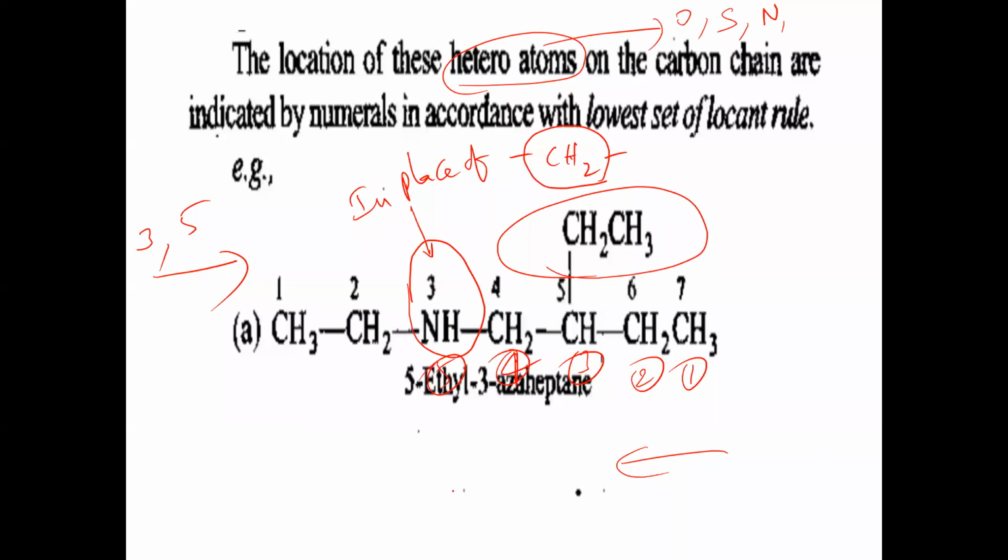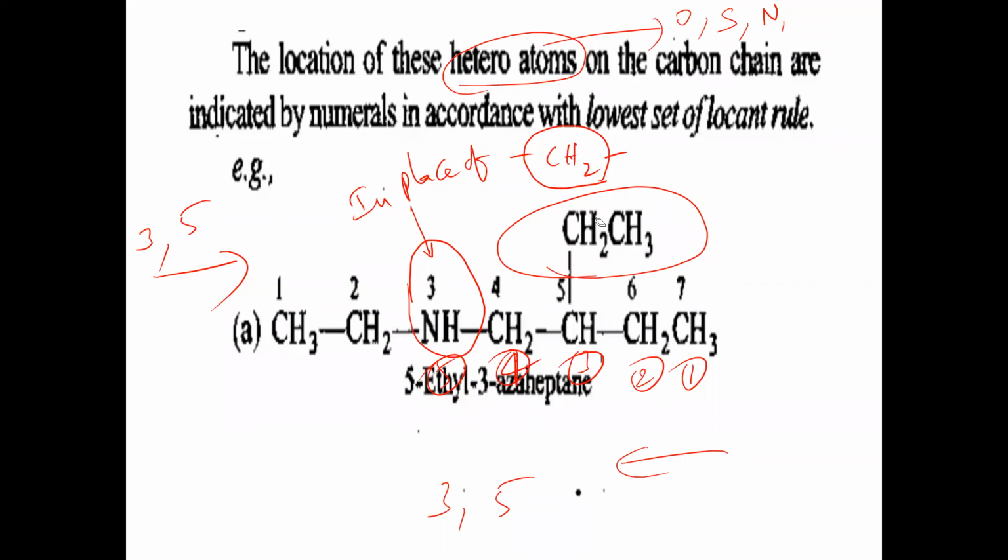In this case, we are getting 3-ethyl and 5-aza. Here, 3-aza, 5-ethyl. The locants are the same. First set is 3 and 3. Second set of locants 5 and 5. The sets are the same. But what we have to consider now here is the lowest position to this heteroatom. Heteroatom aza should be given a lower number than ethyl.